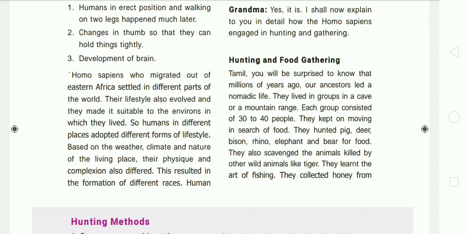That is, the size and color of the humans will also differ from one place to another based on the weather and climatic condition. This resulted in the formation of different races.